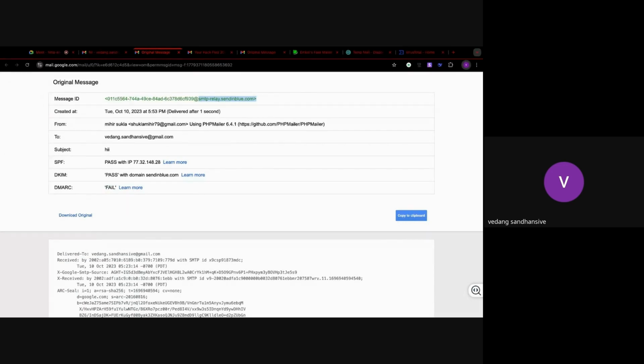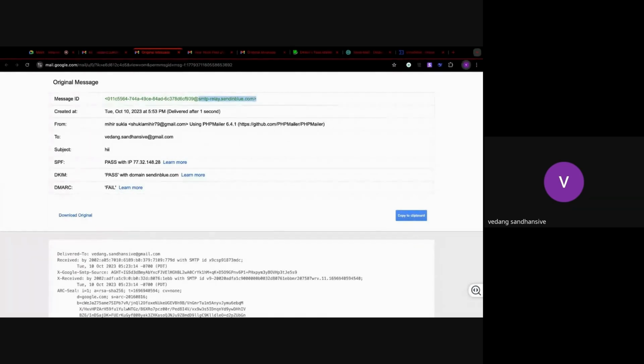There is a mail coming from a Gmail ID, but the SMTP is not of Gmail. It is of Sendinblue. I don't know how many of you know about Sendinblue, but it is a company whose name has now been changed to Brevo. This company gives us a free SMTP server, and by configuring that free SMTP server, we can send an email to anyone on the internet.